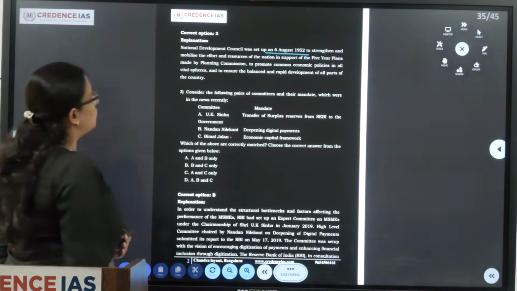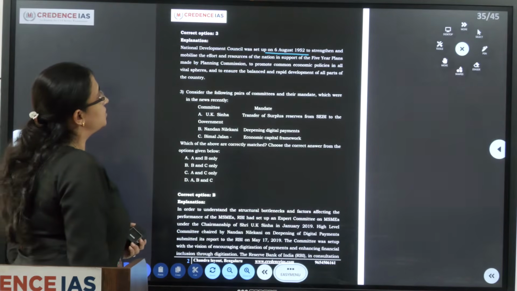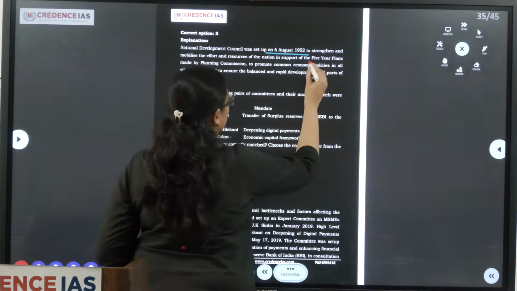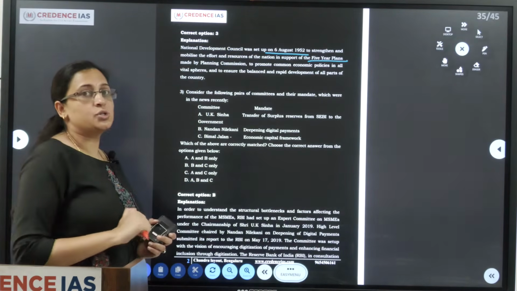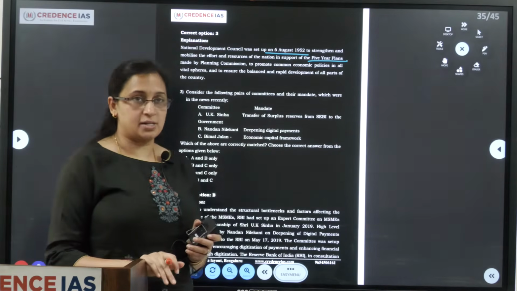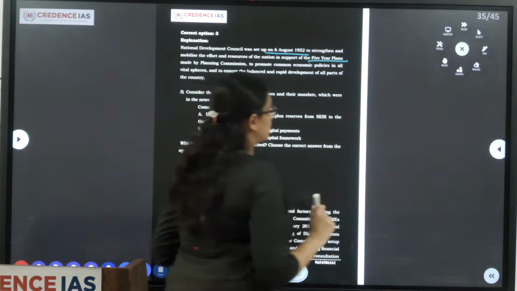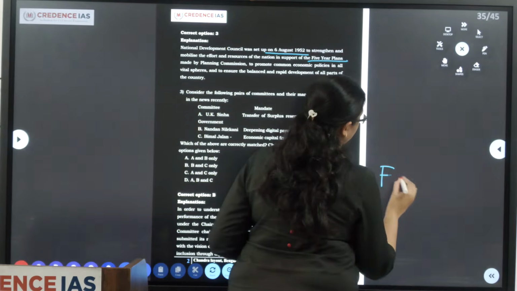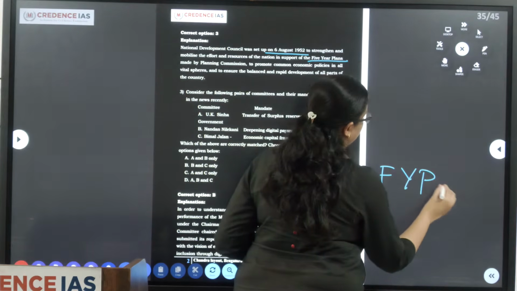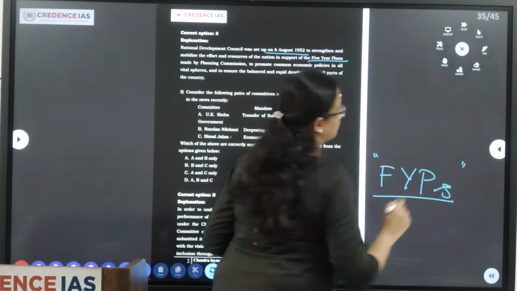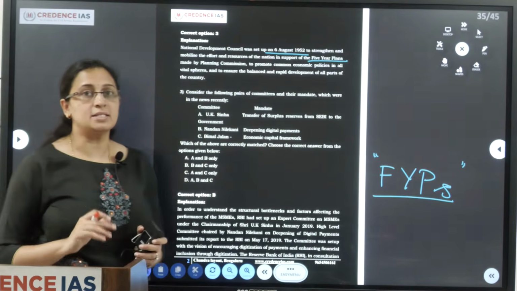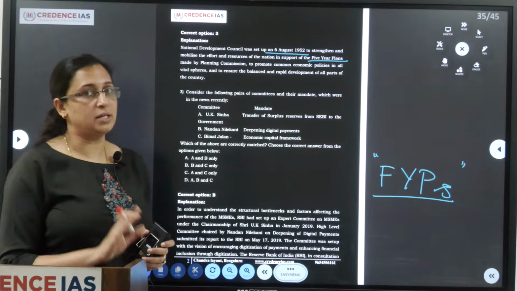To strengthen and mobilize the effort and resources of the nation in support of 5-year plans. See, once India got independence, for the socio-economic development of the nation, the Planning Commission was set up, and it came up with the concept of 5-year plans for the sectoral development of the nation.